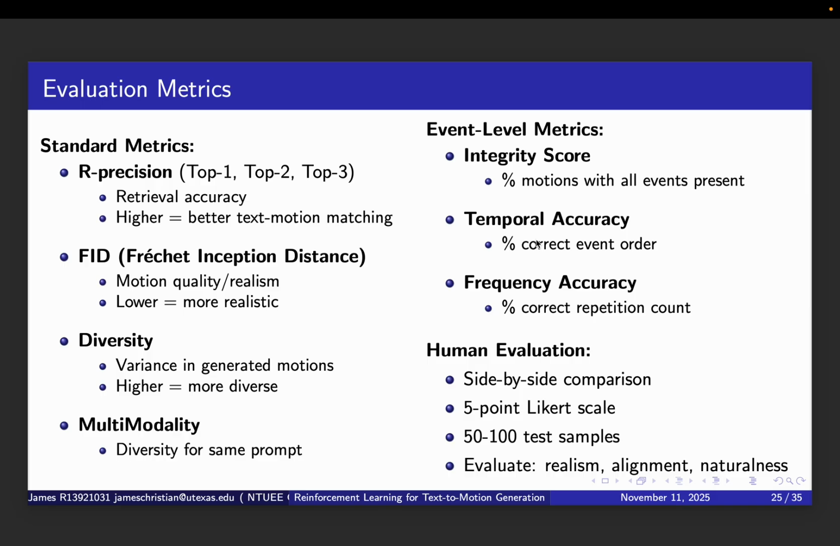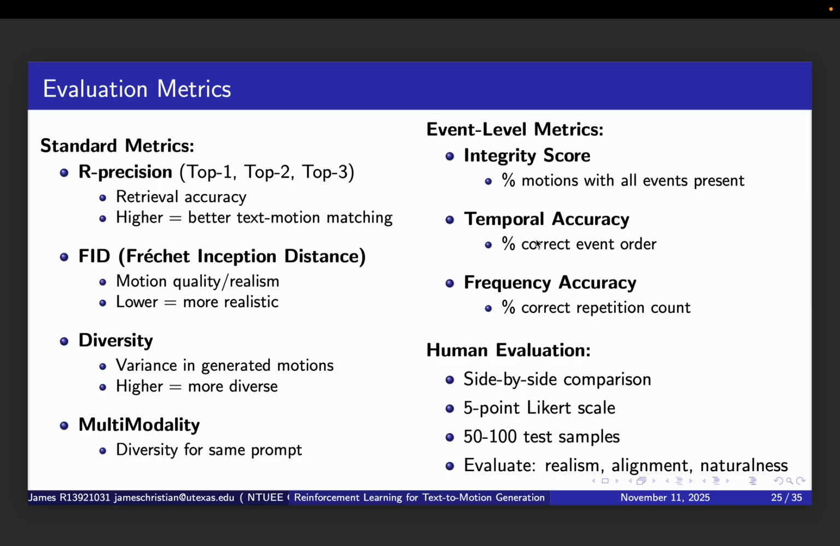Multimodality measures diversity for the same prompt. Can the model generate different valid interpretations? Again, higher is better. Second is task-specific event-level metrics that directly measure alignment. Integrity score is the percentage of generated motions that contain all events mentioned in the prompt. Temporal accuracy is the percentage with correct event order. Frequency accuracy is the percentage with correct repetition count. These three metrics directly correspond to the three alignment issues we identified at the beginning.